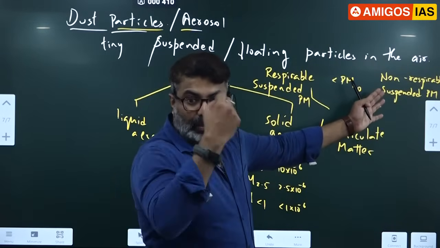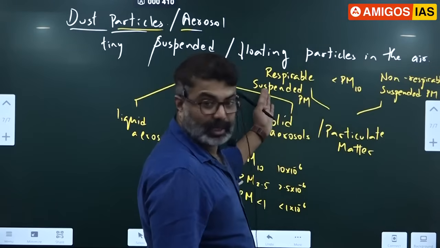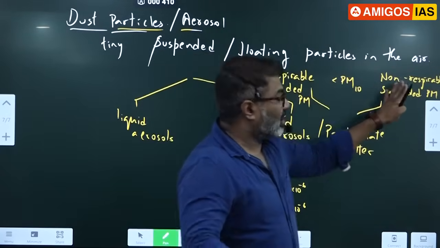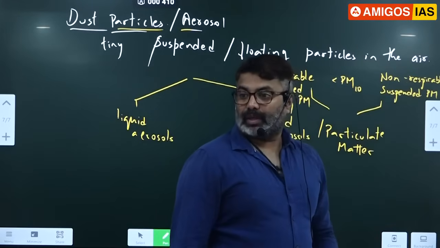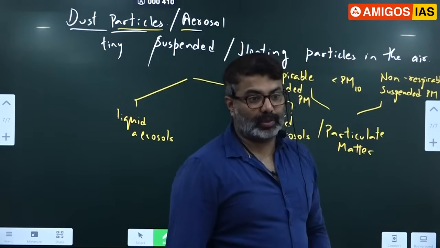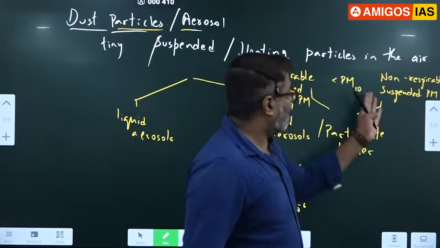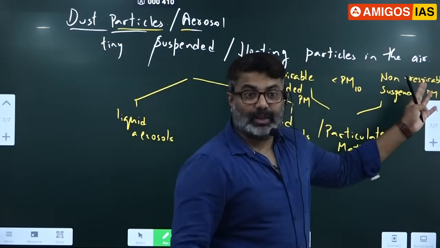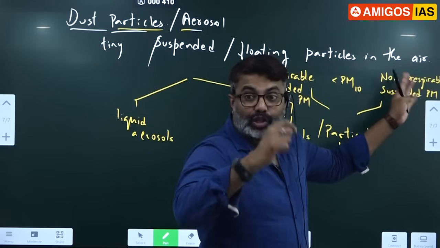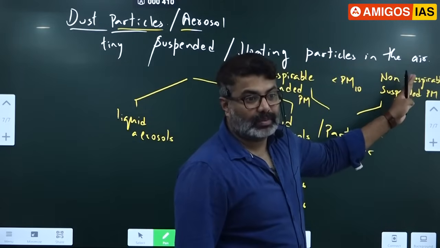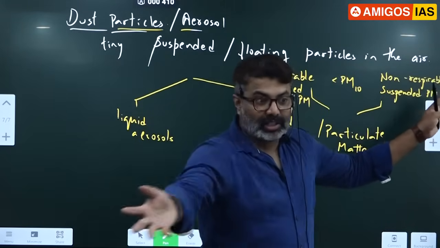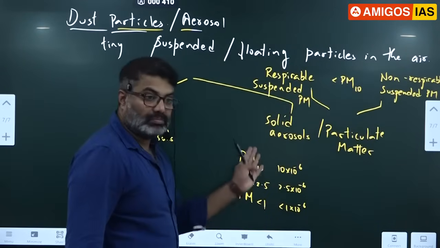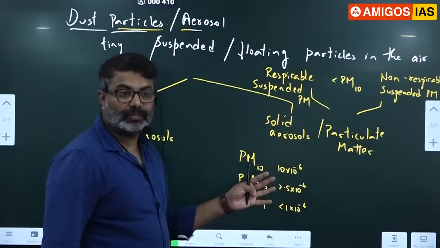You got it? If the particles are very small, what happens? It goes in directly without your knowledge. That is respirable. It goes in. If it is larger, your nose will block it. Okay, non-respirable. That is blocked. That is good for us because our body has evolved with the surrounding environment. As a result, it has evolved to stop certain types of dust particles like chalk dust, soil dust, ash and all. But certain particles which are very, very small, the nose can't do anything about.